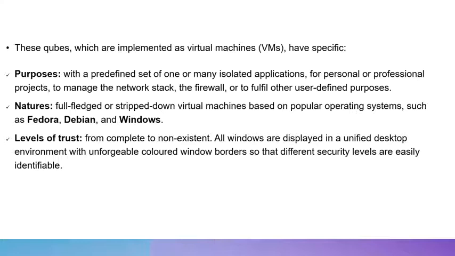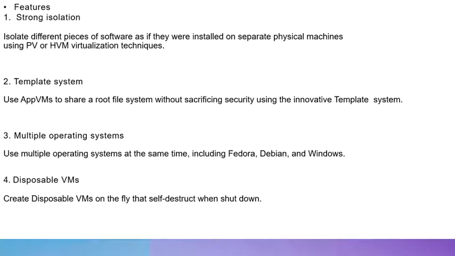They have various natures, such as full-fledged or stripped down. The virtual machines often have operating systems such as Fedora, Debian, or Windows, and have various levels of trust from complete to non-existent. All windows are displayed in a unified desktop environment with unforgeable colored window borders so that different security levels are easily identifiable.